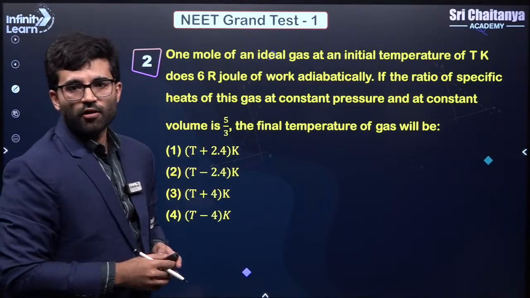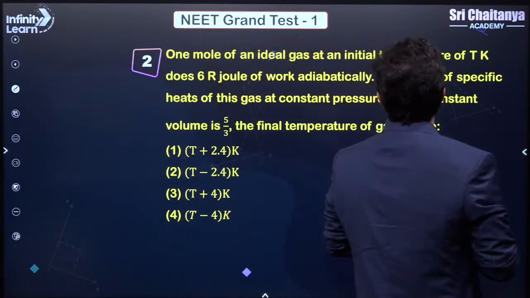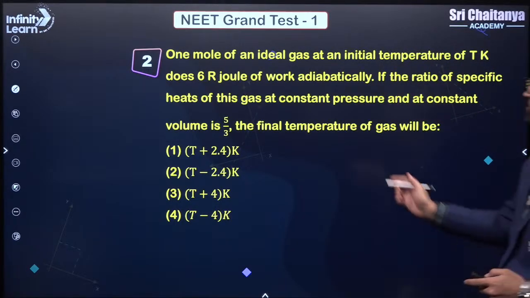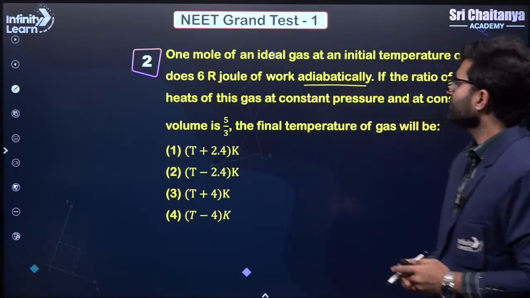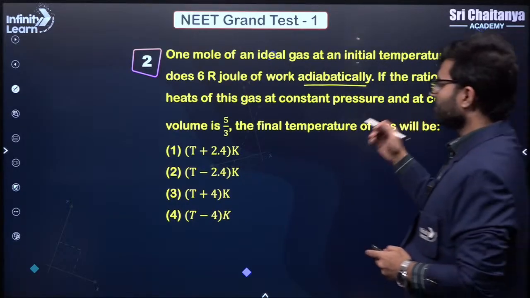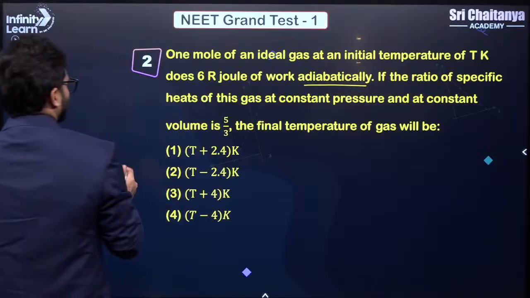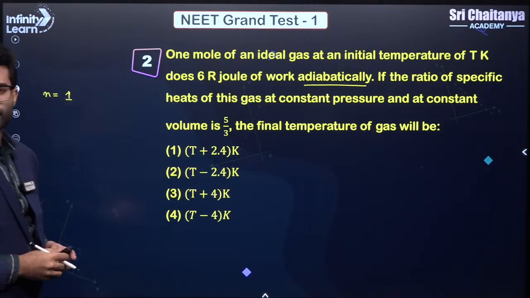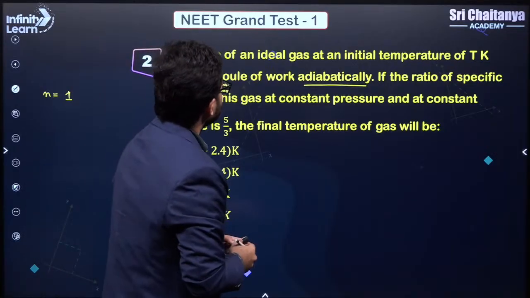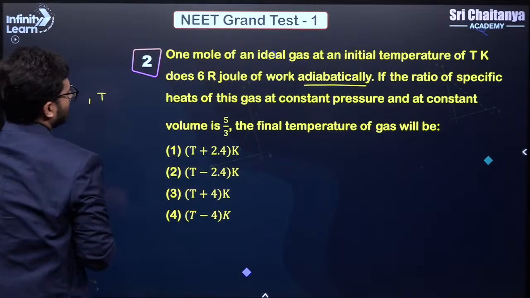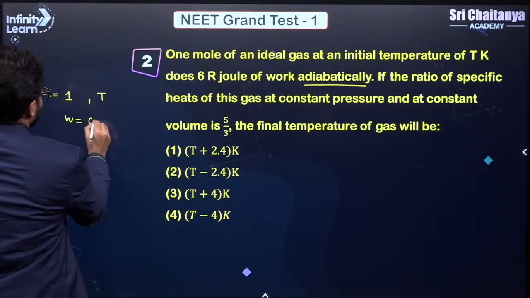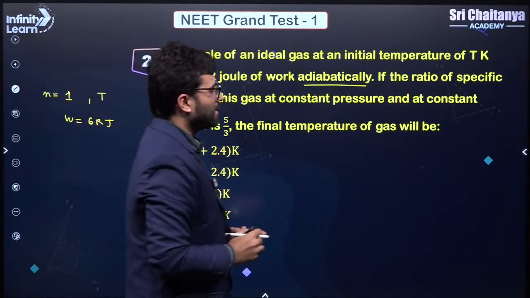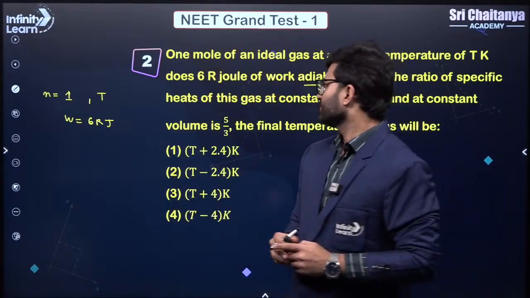One mole of an ideal gas at an initial temperature of T kelvins does 6 joule of work adiabatically. So we are doing the work adiabatically. This is one thing. Work done is given to you. So let us write the information which is given to you. So one is that we have 1 mole of gas, correct? And the temperature is T, which is given. Work done is given as 6 joules, correct? And it is given that we are doing the work adiabatically, right? Now let's move ahead.